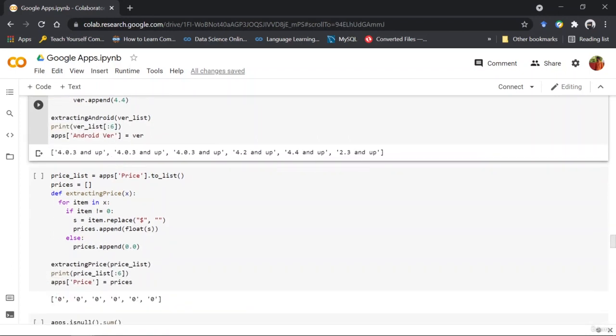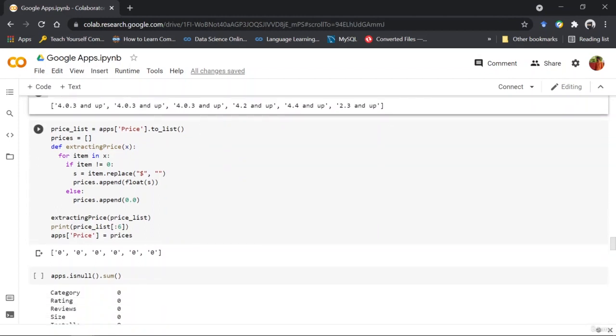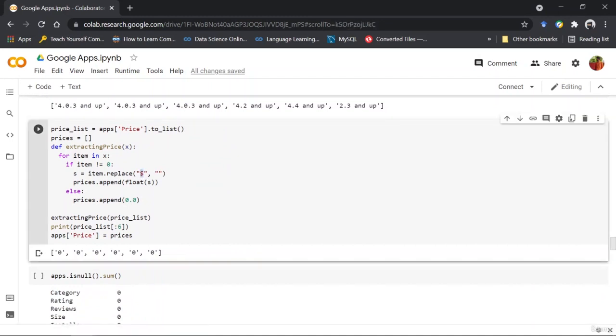Now again, when I converted the series into a list, it's storing the string values, right? The same I did for prices. I just replaced the dollar sign, since the dollar sign was present before the numerical value in the paid version of the prices, right? The rest were written as zero.